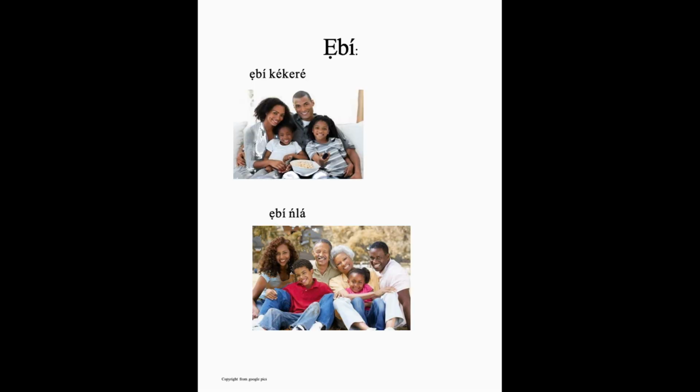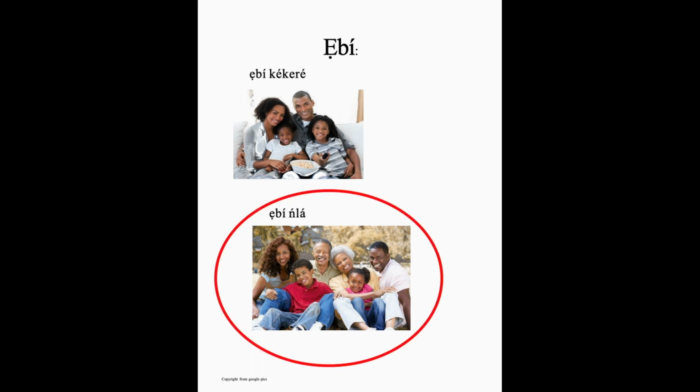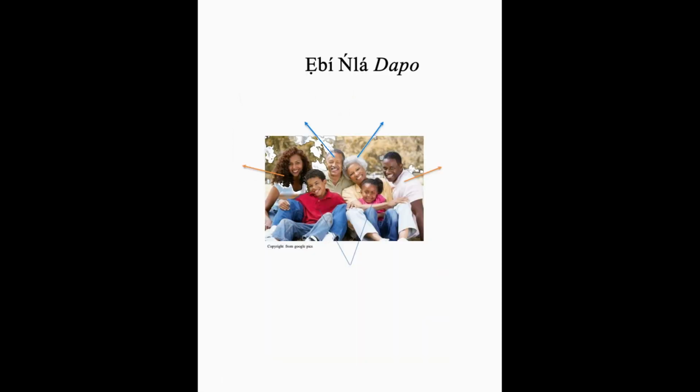So in the previous lesson, I referenced two kinds of family, but I did talk about the immediate family. So Ebi Kekere, that's immediate family, and Ebi Nla is extended family. So in this lesson, I'm going to focus on Ebi Nla, which is the extended family. How do you talk about your extended family in Yoruba? That is the objective of this lesson.